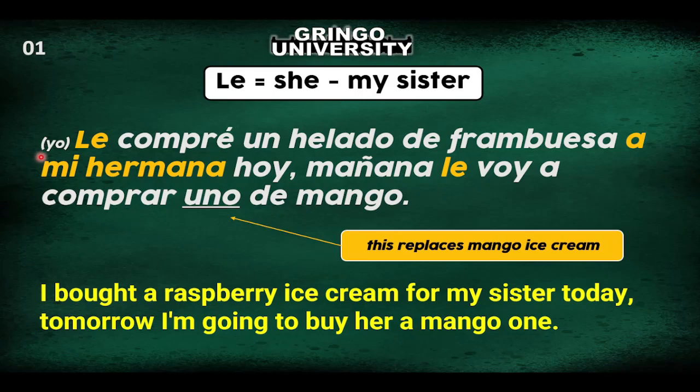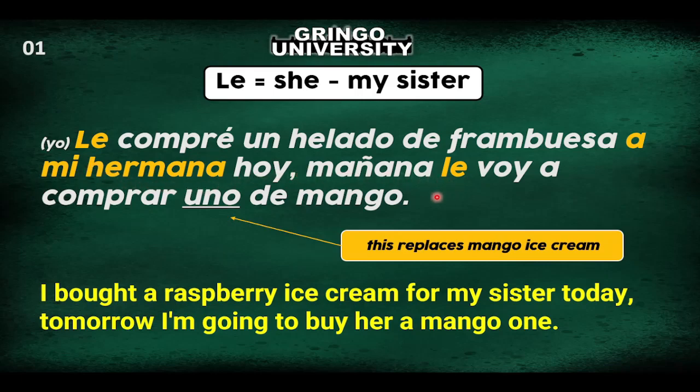Yo, you don't have to put this because it's implicit in the sentence. Le, because my sister, a girl, is receiving the action of the verb comprar. She's receiving the thing, the ice cream in this case. That's why I have to put le. But why do I have to put a mi hermana if I already put le? Because you have to explain this le. Because this le is ambiguous. You have to explain the reason you put it. That's why you have to repeat a mi hermana. Even if it is redundant for your ears, you have to put it.